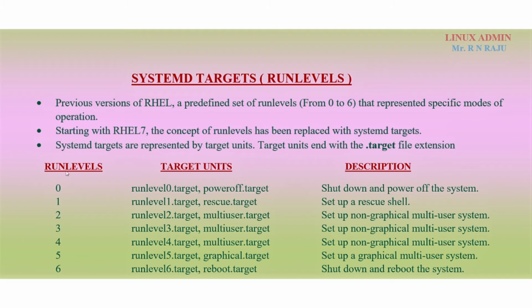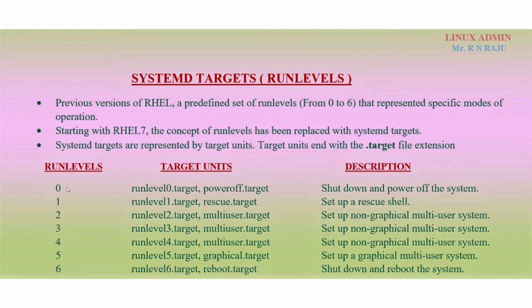The old operating system names, run levels, are init 0, init 1, init 2, init 3, init 4, init 5, init 6. But now in the latest operating systems, run levels are replaced with target units. So run level 0 dot target is poweroff dot target. Run level 1 dot target is rescue dot target. Run level 2 dot target is multi-user target.